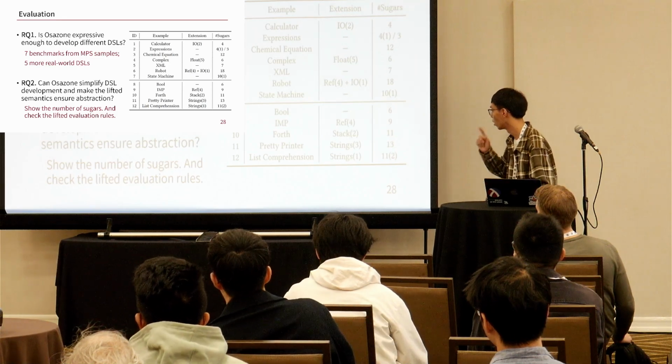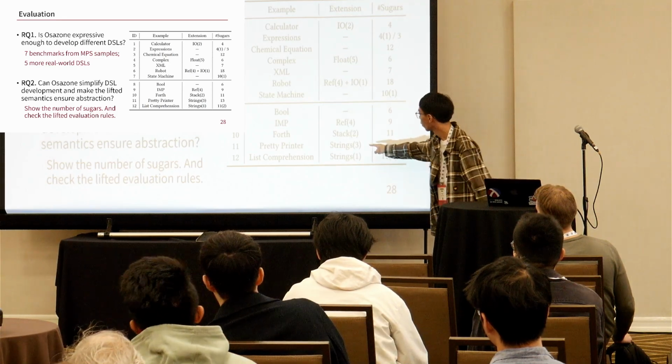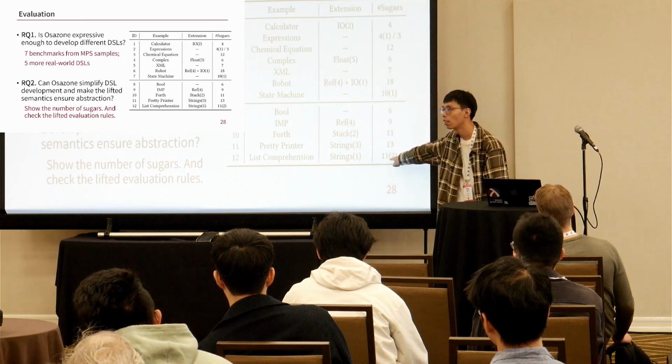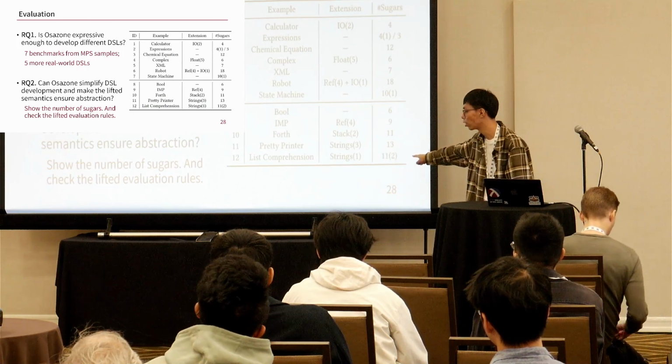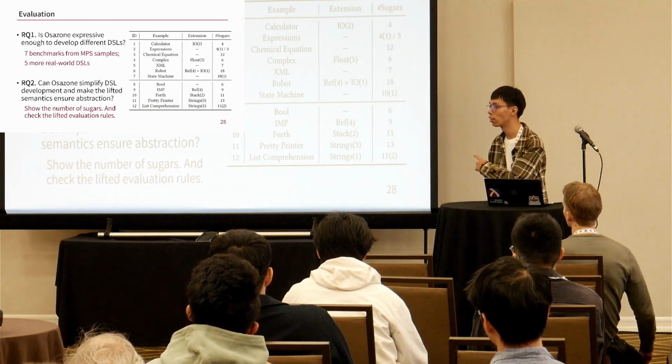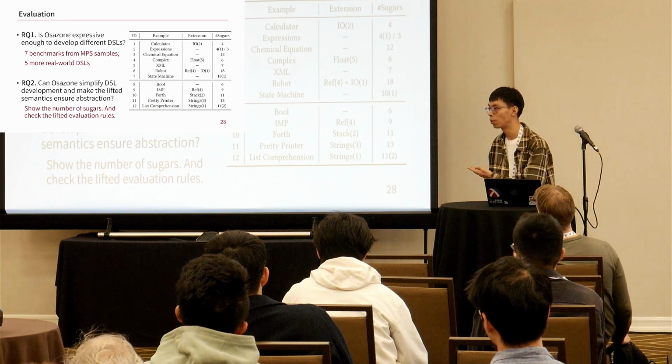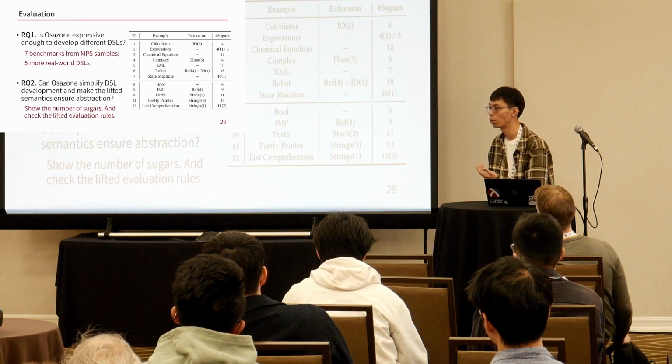And actually, there are some numbers in here, and these sugars don't satisfy the fourth condition. At this time, we will have to introduce some auxiliary constructs. Okay, that's what I want to know. Great, thanks.